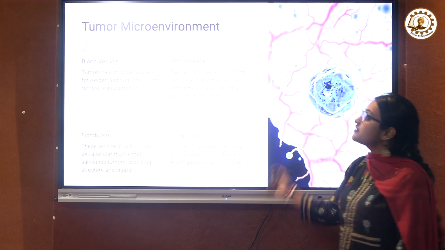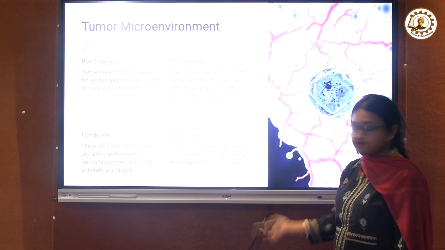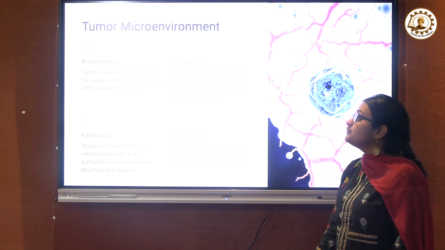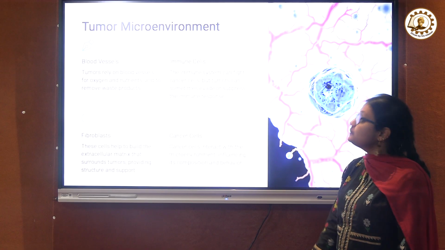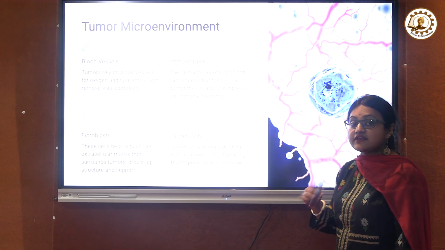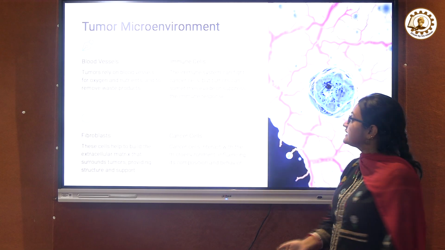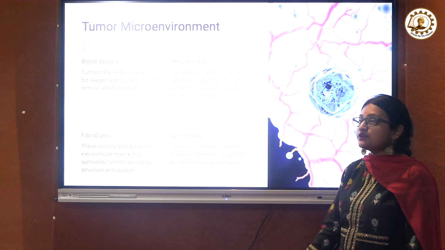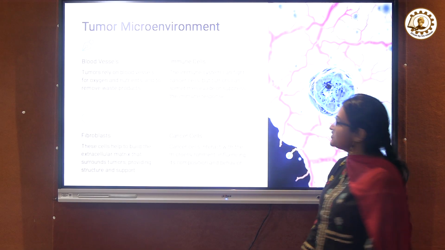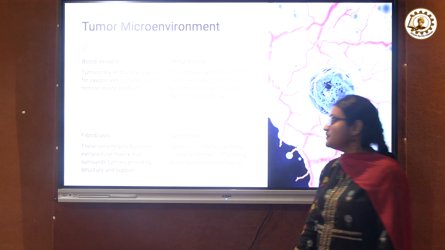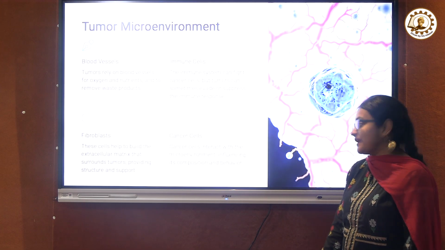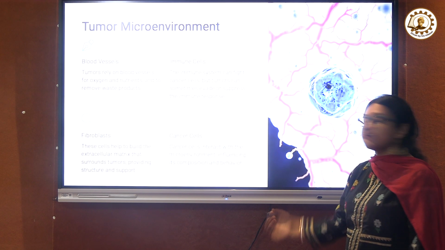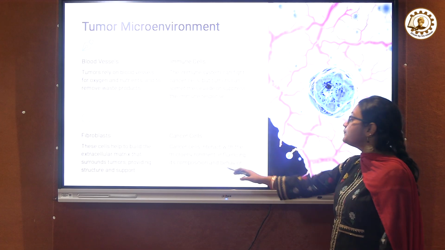So, the tumor microenvironment. How does a tumor spread? It comes from blood vessels. Tumors rely on blood vessels because they need oxygen and food, the nutrients, and to remove the waste products. And immune cells are cells which protect us from external pathogenic attacks, but tumors can sometimes evade or suppress the immune response, so we can't protect ourselves from the external pathogenic attack. Fibroblasts, these cells help to build the extracellular matrix which surrounds the tumor, providing structure and support, and cancer cells interact with the microenvironment, influencing its composition and behavior.